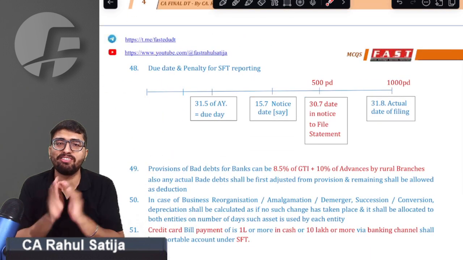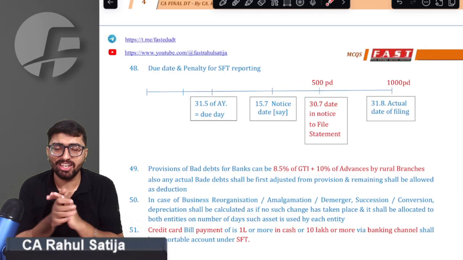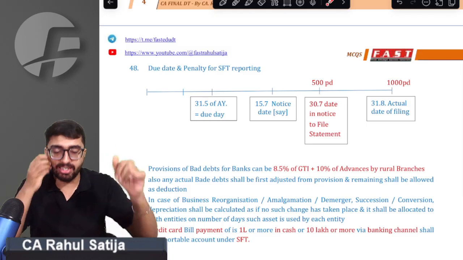Whenever any person is supposed to file an SFT statement, or statement of financial transaction, if it is supposed to file, then what is the due date?